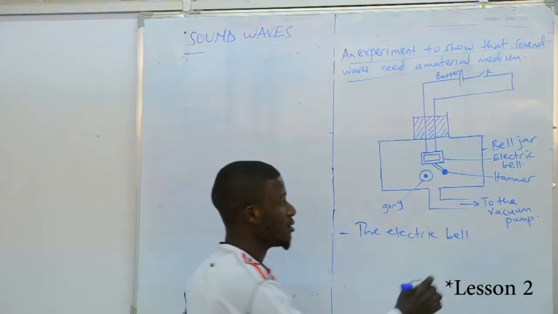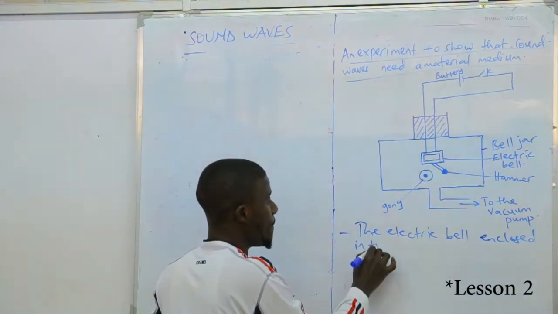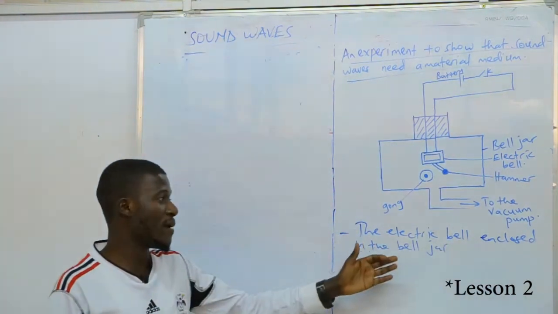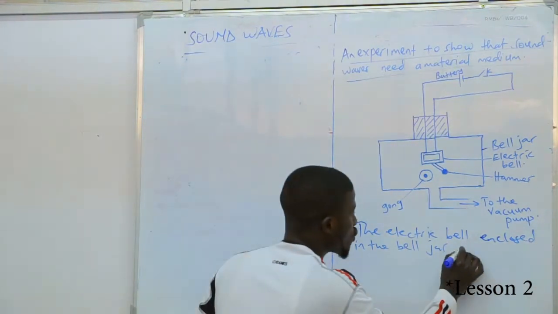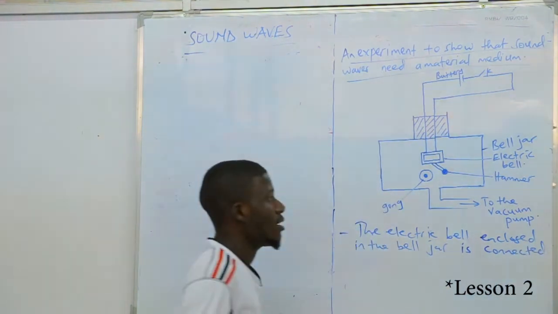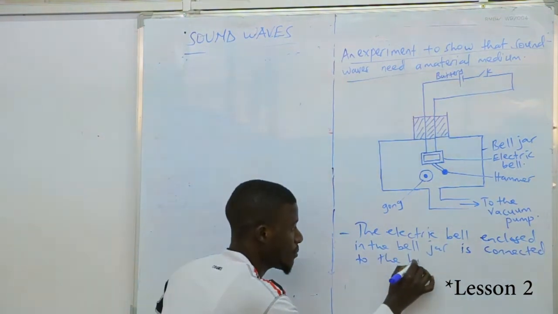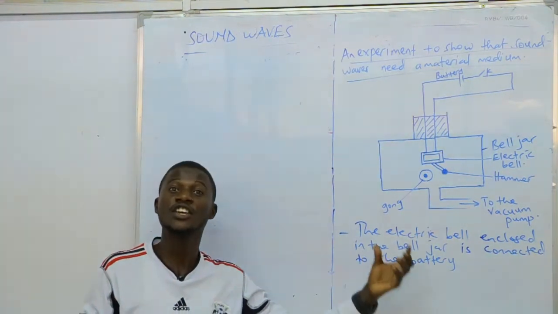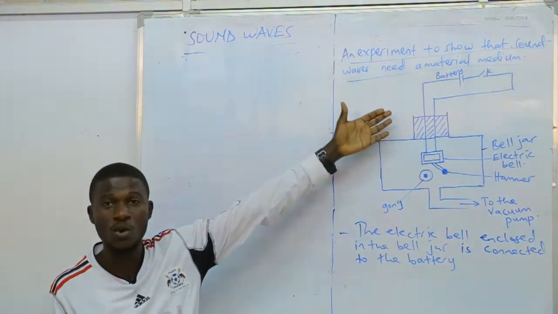The electric bell enclosed in the bell jar, I say it, is connected to the battery, because it needs the battery which acts as the source of its EMF. This electric bell you are seeing enclosed in the bell jar is connected to the battery like you can see.